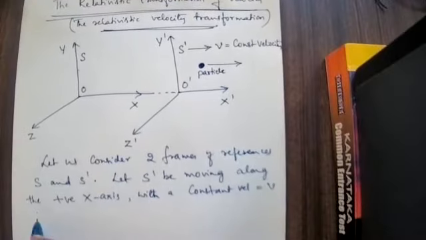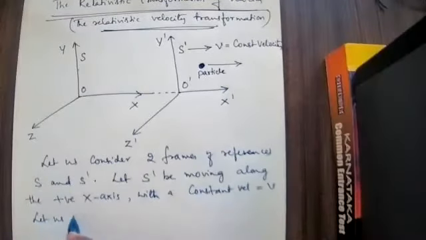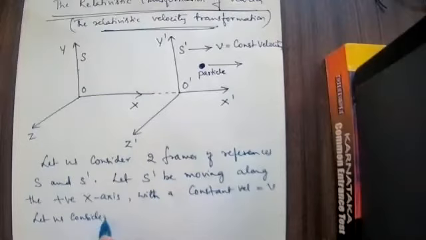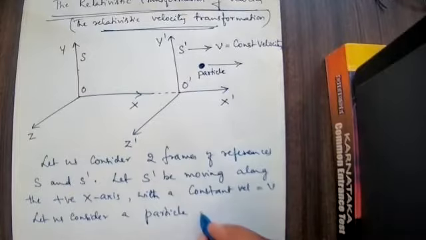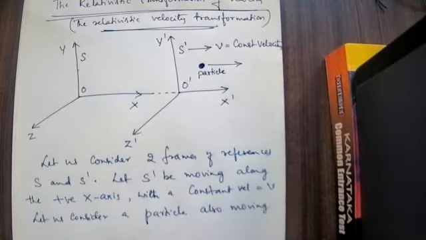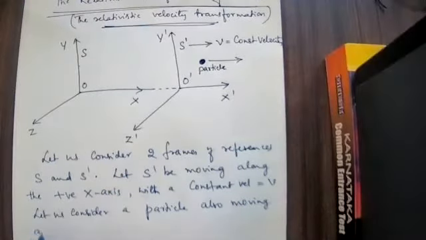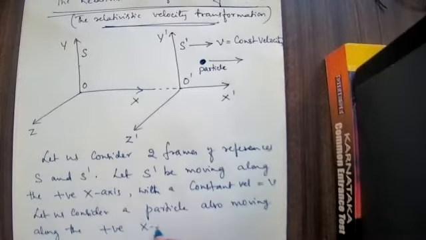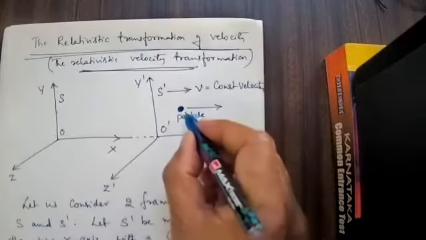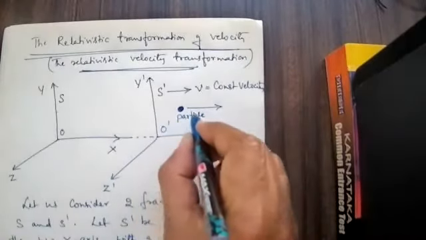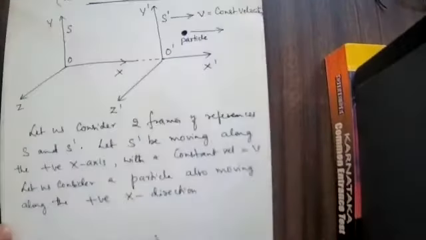Let us consider a particle which is also moving along the positive x-axis with some velocity.